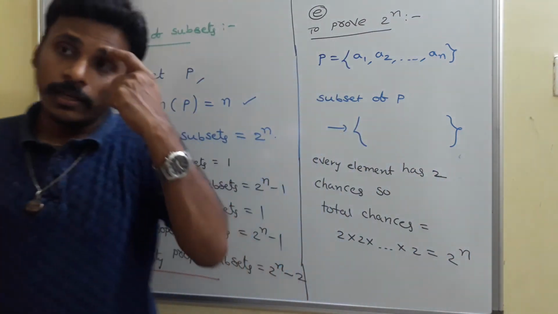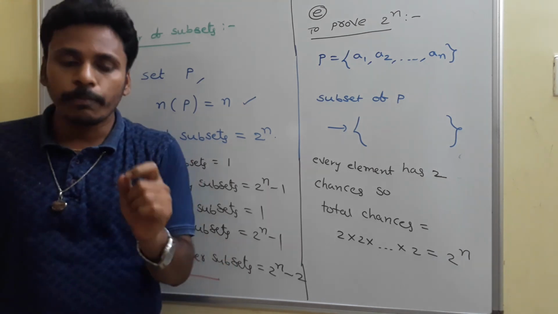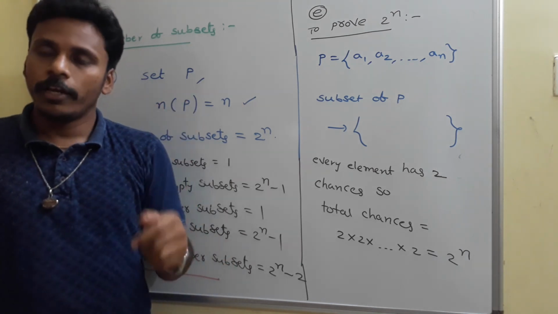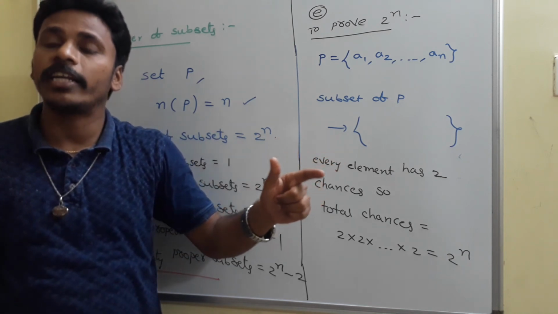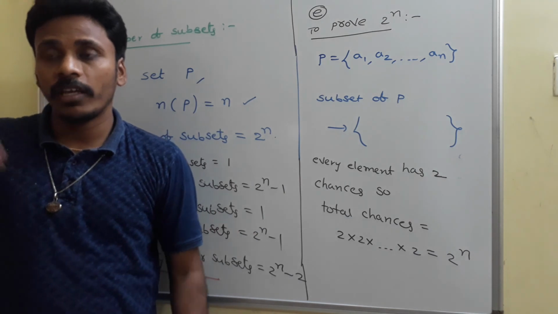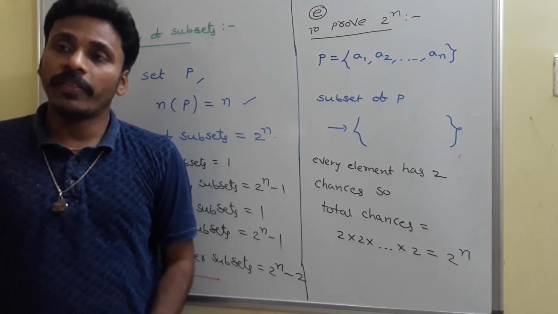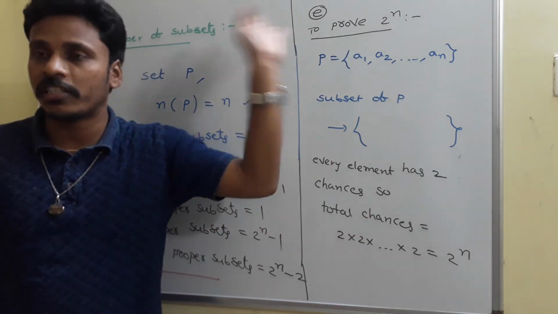This classification is preliminary knowledge related to subsets. If you list out all the subsets, these subsets can be classified in 2 ways. One way is empty and non-empty. The other way is proper and improper. There is only one empty subset, all the remaining are non-empty. That classification is clear.